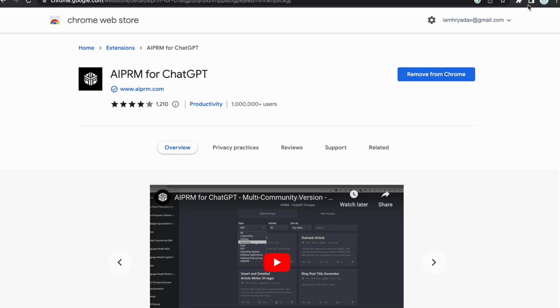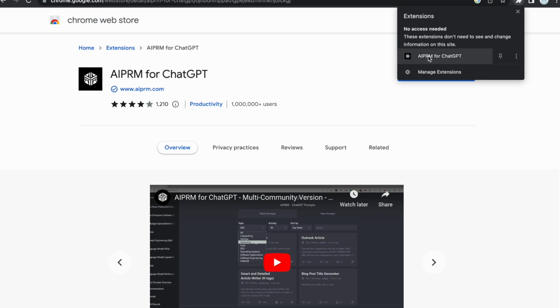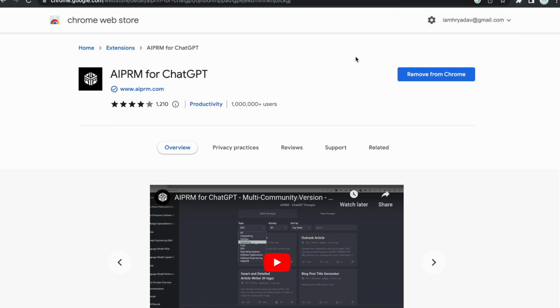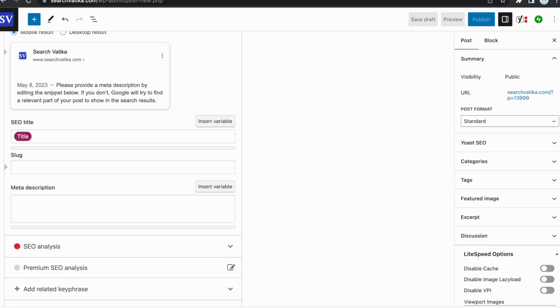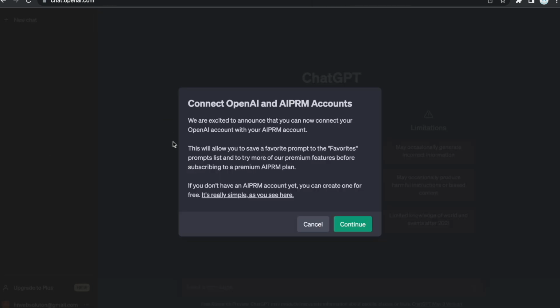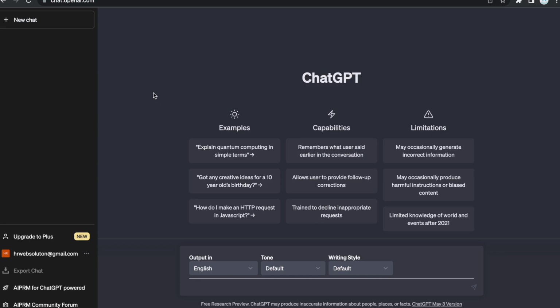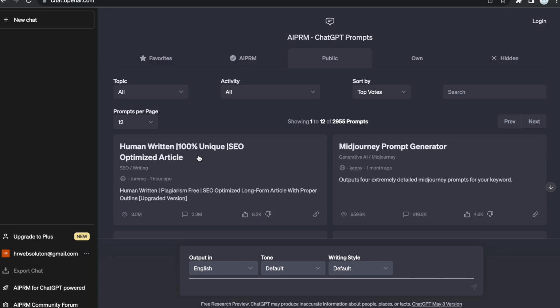Here on my screen you will see "Remove from Chrome" because I already installed it. On your screen it will say install or activate. Just click on that, and after that it will ask you to register on AIPRM. You can register or ignore that.